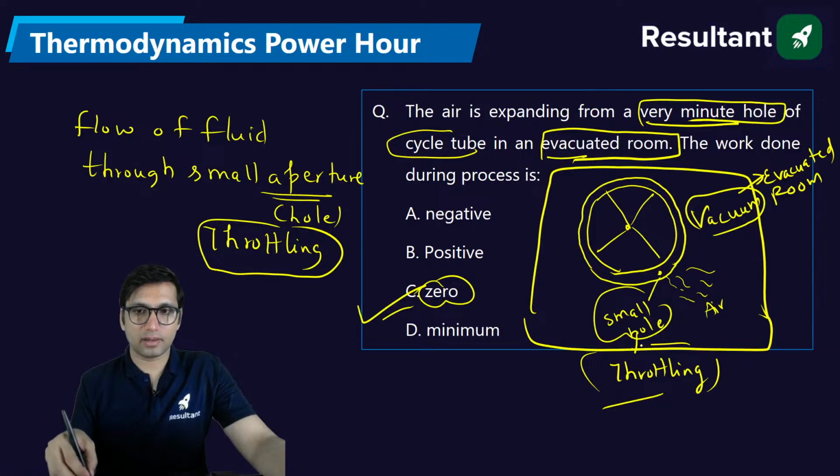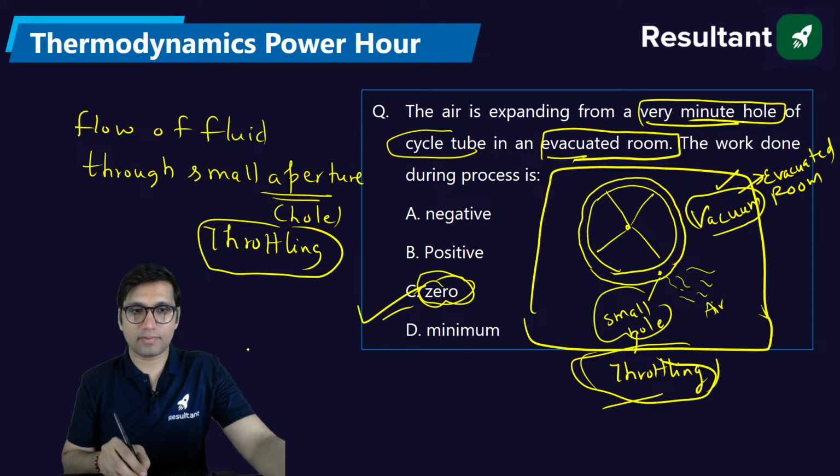We can say it is a small hole and it is also happening in vacuum, so it is a case of throttling, and also it becomes free expansion. Okay, anyways the work will be 0, because in both the cases, whether it is throttling or free expansion,